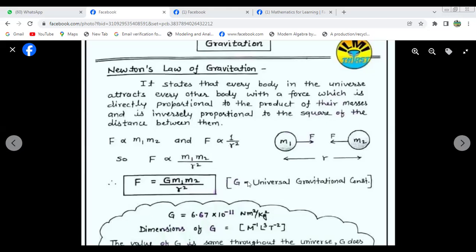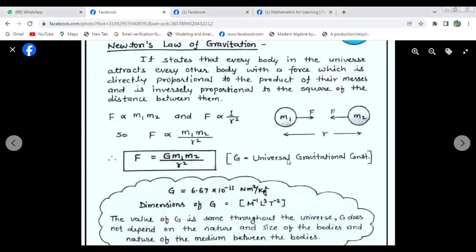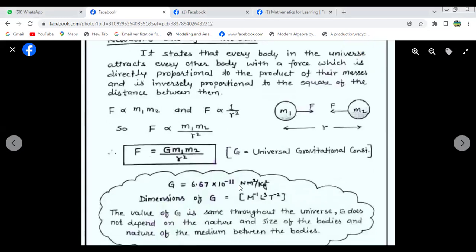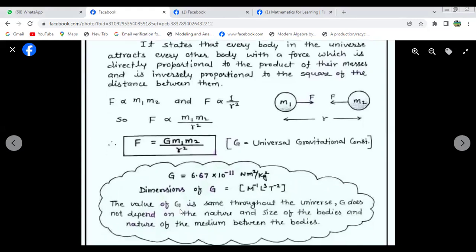So combined, F equals G m1 m2 by r squared, where capital G is the proportionality constant that is called the universal gravitational constant. G is equal to 6.67 times 10 to the power minus 11 Newton meter squared per kg squared, with dimension M to the power minus 1 L cubed T to the power minus 2. Remember that dimensions are always represented by capital M, L, T. The value of G is the same throughout. G does not depend on the nature and size of the bodies or on the nature of the medium between them. So you have to remember this.